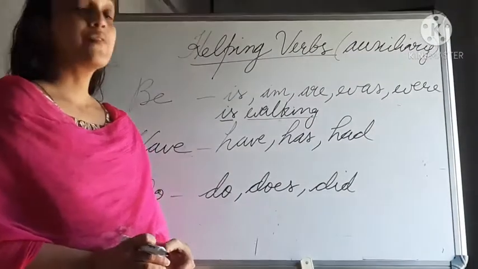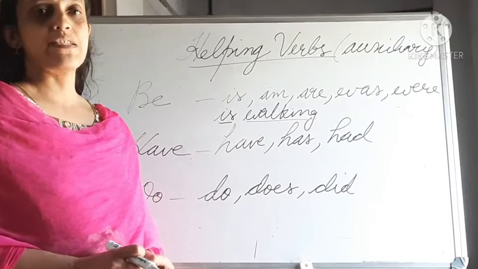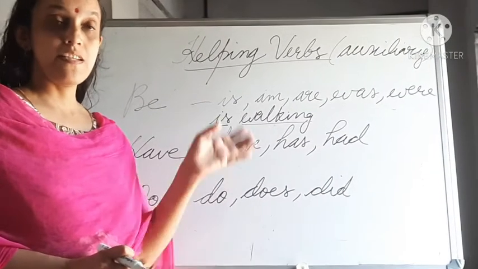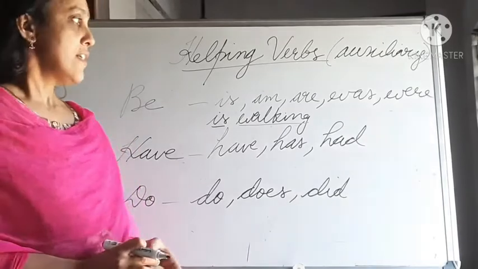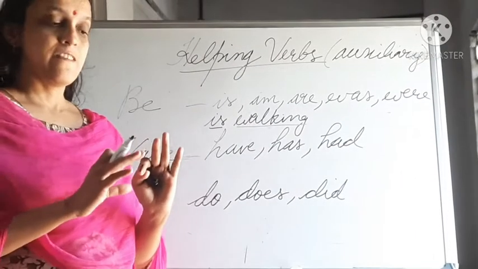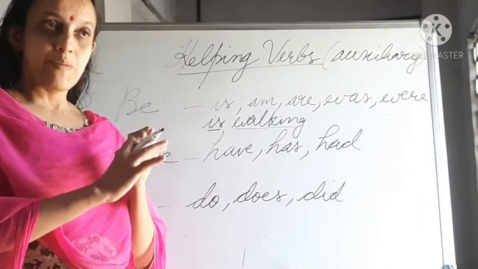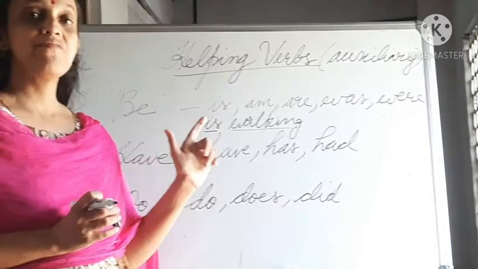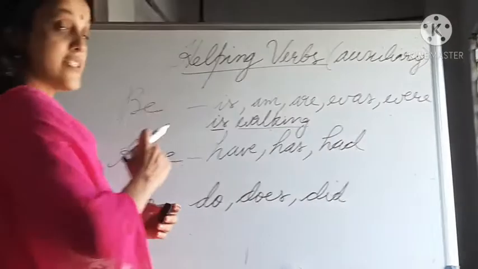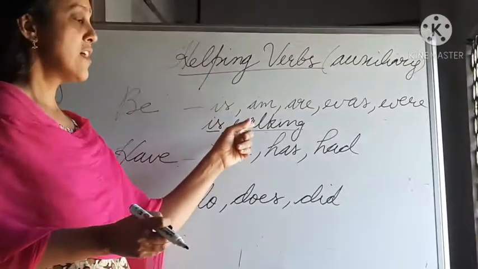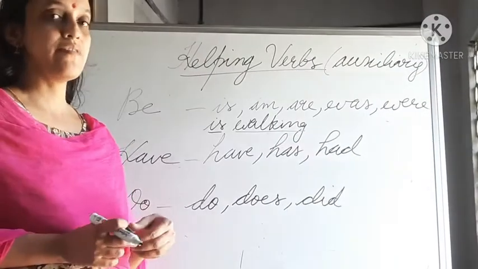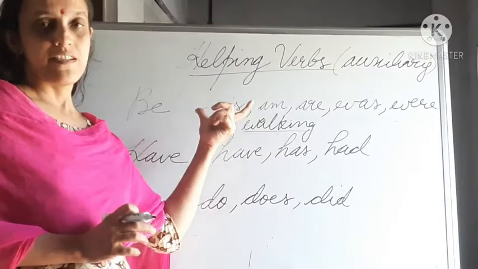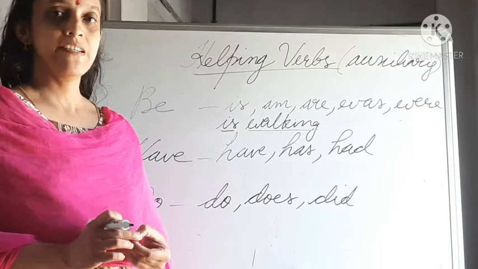And this is also used to form passive voice. When we use these be forms with passive voice, then passive voice means helping verb plus V3 form of the verb. There we use V3 form. V3 means past participle form, for example, walked. In passive voice only we use that kind of thing. But mainly we are using be form plus ing form of the verb.